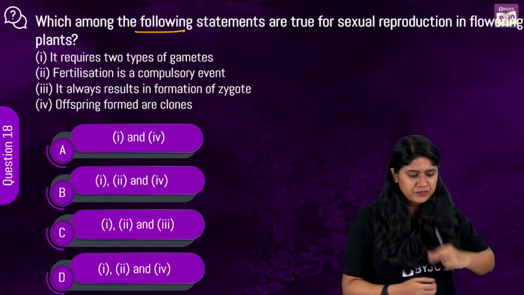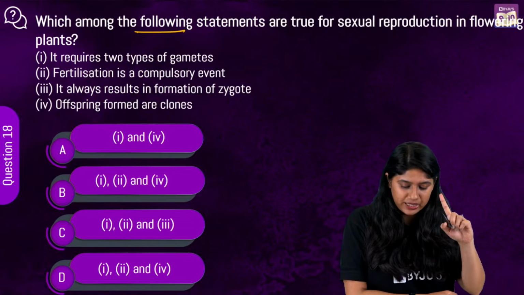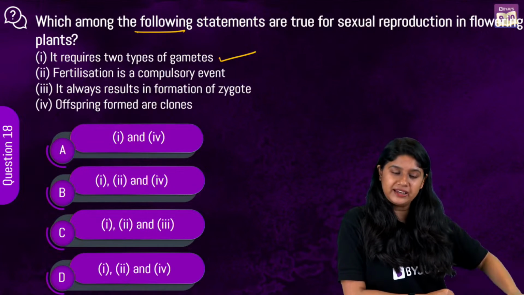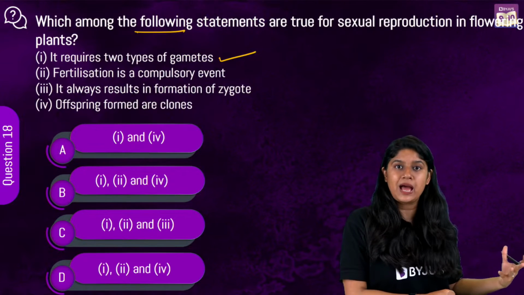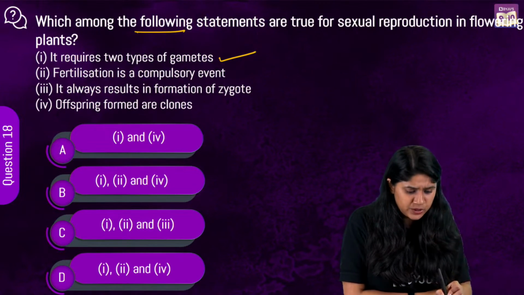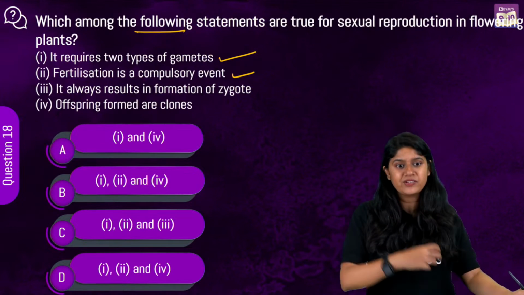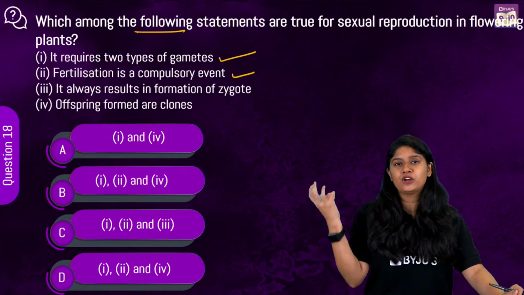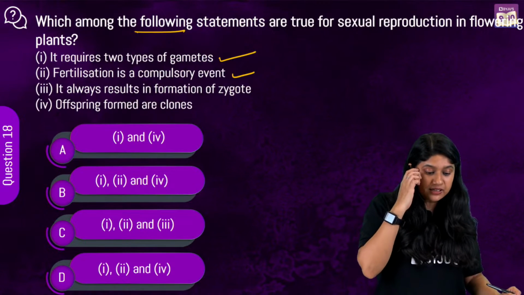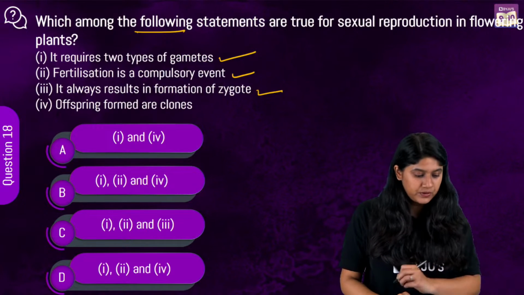Interesting question, right? Which of these is true for the sexual reproduction of flowers? One thing we are sure of is that it requires two gametes. There has to be a pollen grain and the ovules. Fertilization will happen then only. Then fertilization is a compulsory event. Absolutely. Without fertilization, there is no formation of the zygote, and when there is no zygote, no embryo, no seedling, no plant. It always results in the formation of zygote. Yes, it does.